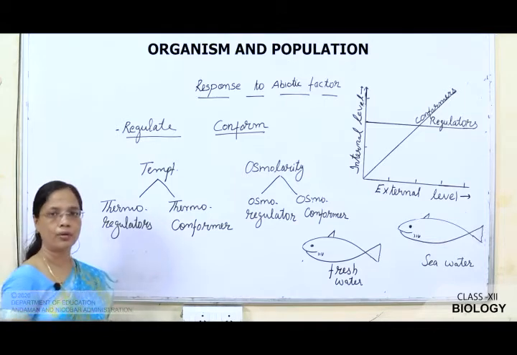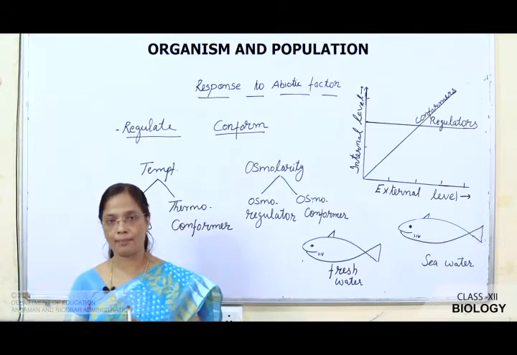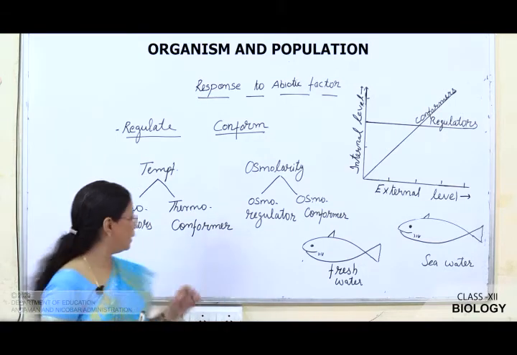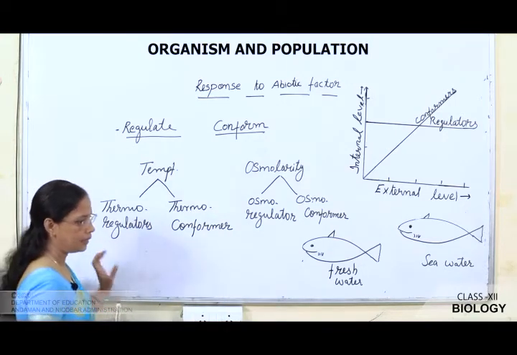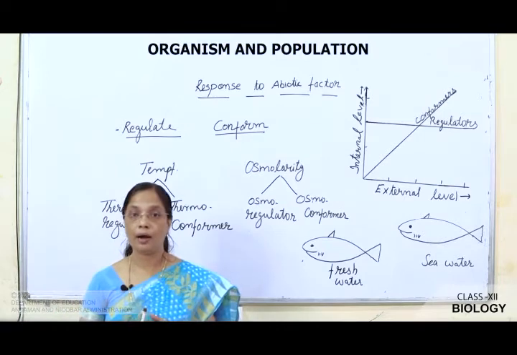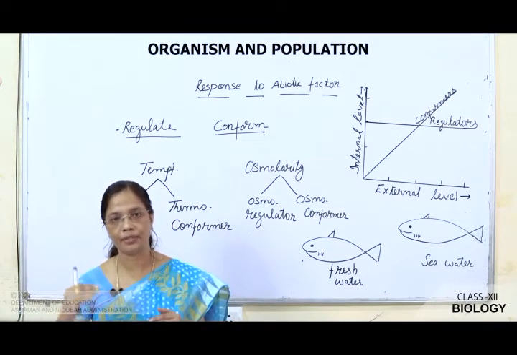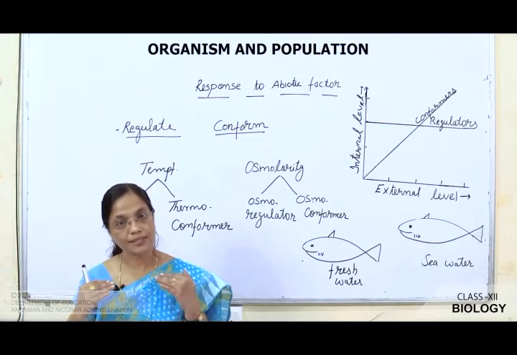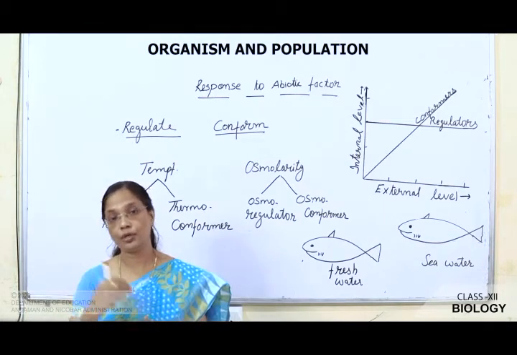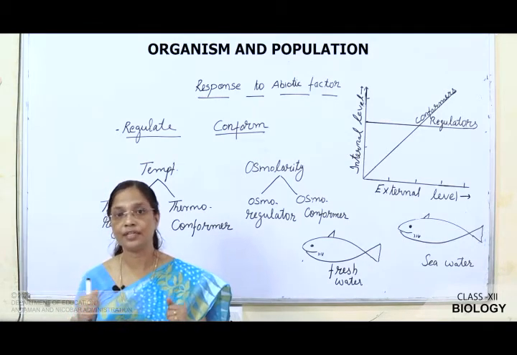Examples of thermoregulators are birds and mammals. They are able to maintain a constant temperature. Now you see here, during summer what happens? Our body sweats. Why? In order to reduce the temperature. So, it is regulating our body. During winter what happens? Shivering takes place.